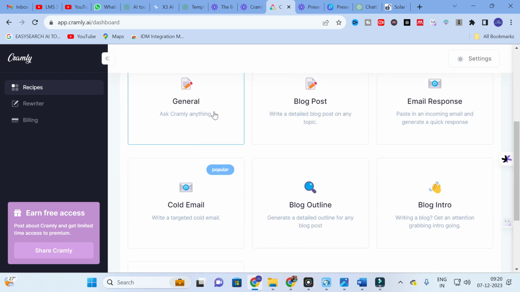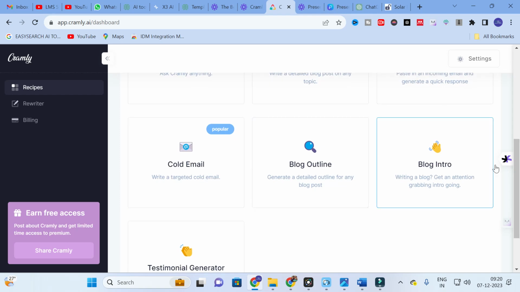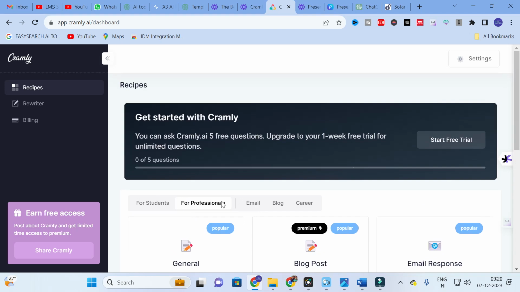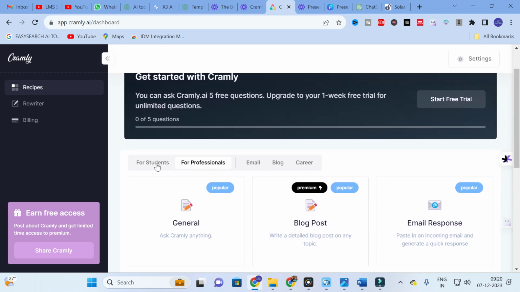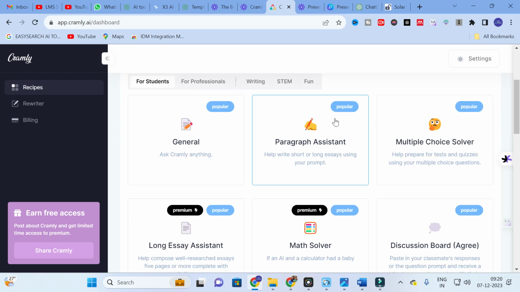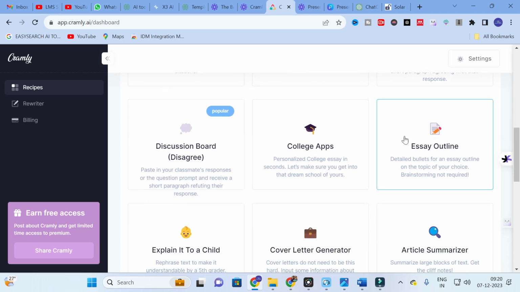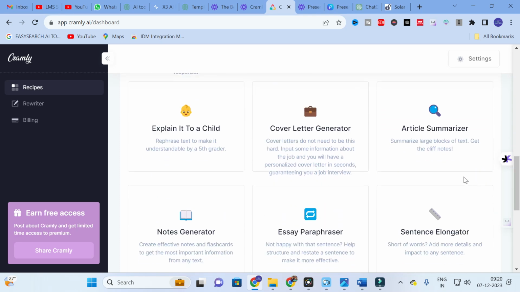So you can see general, blog post, email response, cold email, blog outline, blog intro, testimonial generator. So these are the things related with professionals. For students you will be having different templates, especially paragraph assistant, general assistant. Next long essay writer, next one essay outline, article summarizer, essay paragrapher. So like that these are the things.